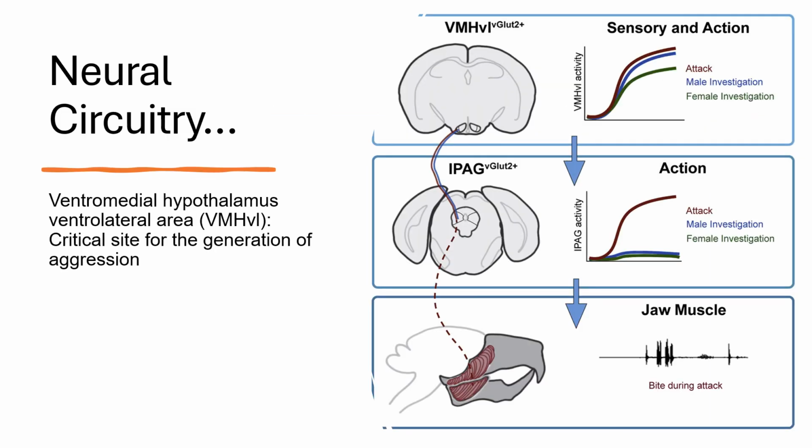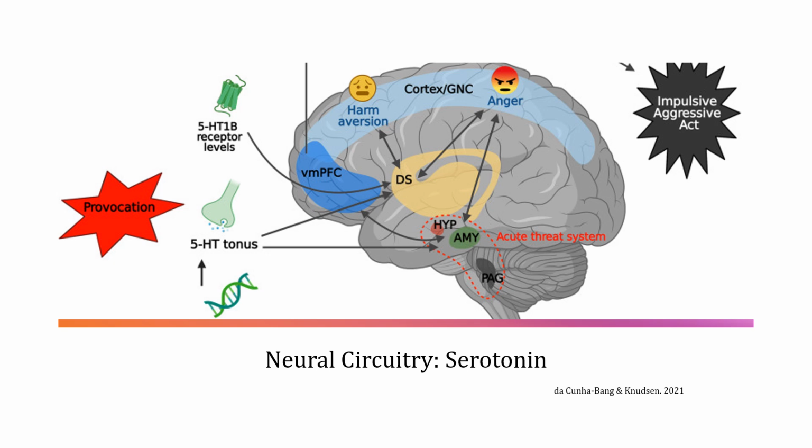Here you can see the ventromedial hypothalamus ventrolateral area, which is a critical site of the generation of aggression. And here you can see the neural circuitry of serotonin, which modulates aggression, as well as the hypothalamus, which regulates aggression and aggression-seeking behaviors, which also drives aggression.